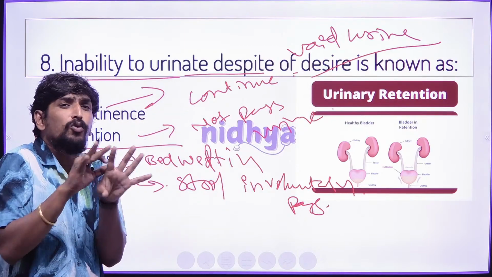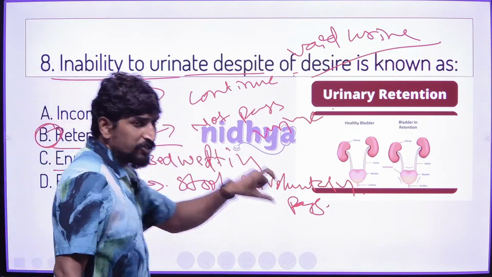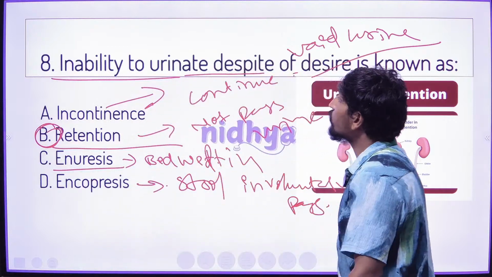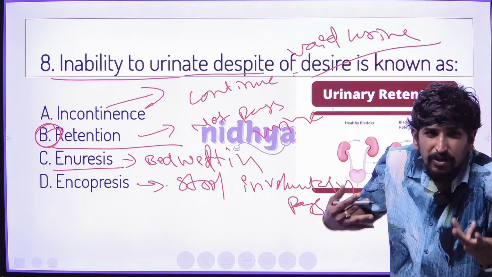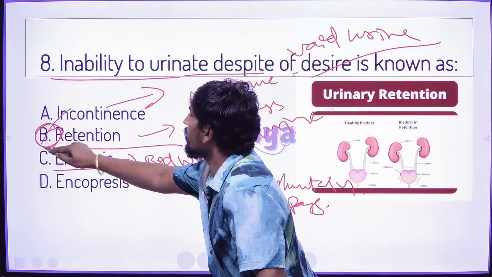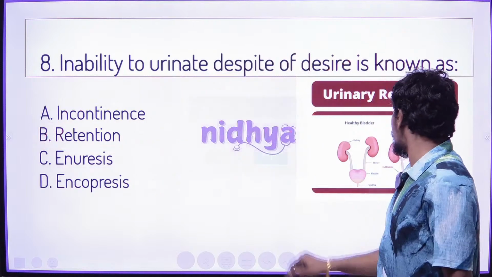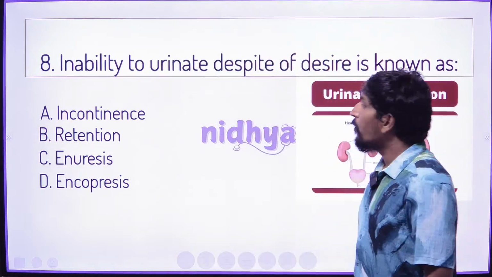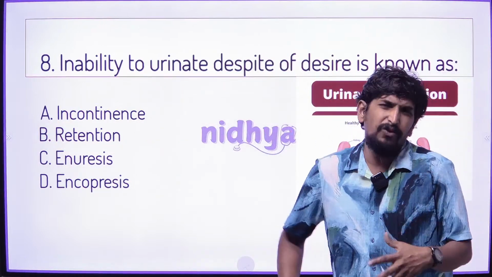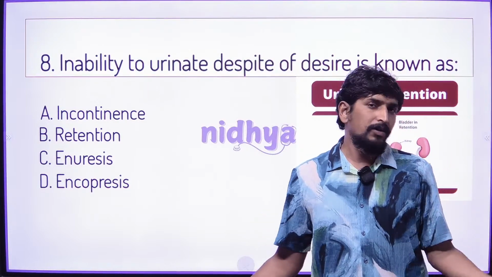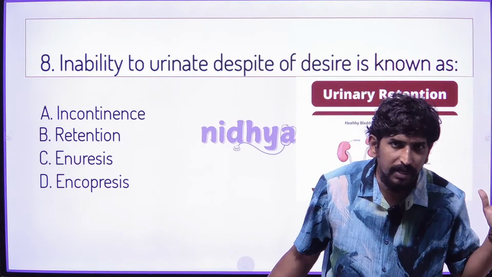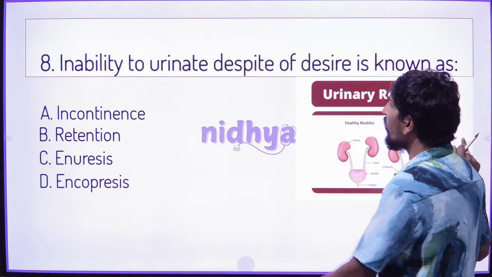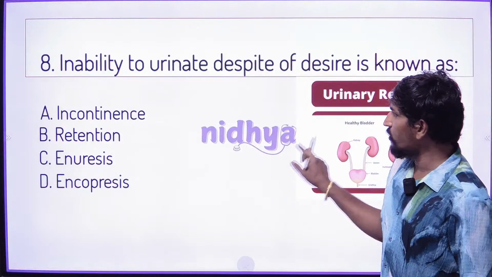Urine not being able to void is called retention. These are the terminology words. Inability to urinate, desiring to but not passing, is called retention. That is very important to remember. The complication of retention is fullness of the bladder, but not being able to void the urine. So catheterization is the best option for retention of urine. Now go to the next question.